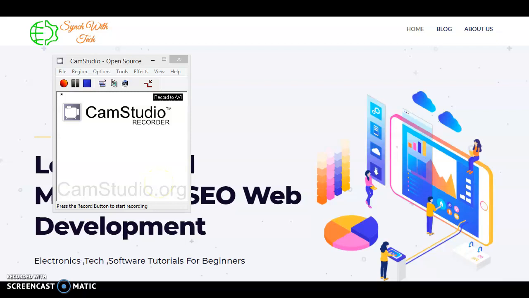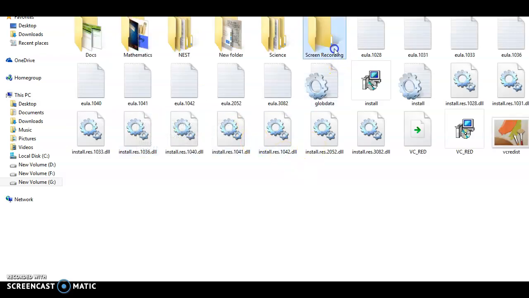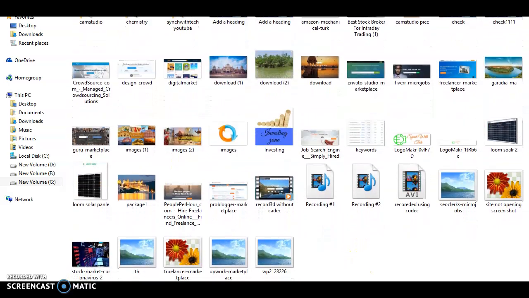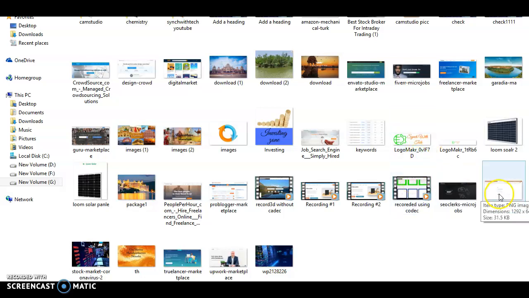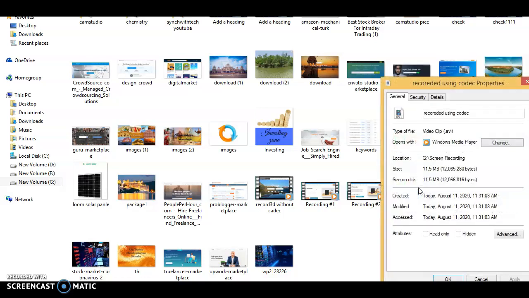Click on those folders, screen recording. These are the videos we just recorded using the CamStudio software. The first video is recorded using the codec and the other is not. For the size, we'll see the properties.